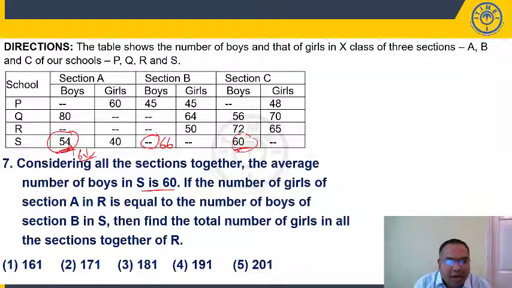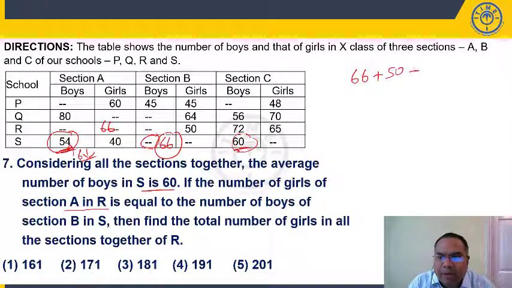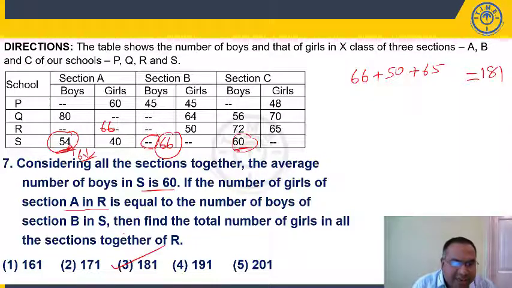Now the number of girls of section A in R is equal to the number of boys of section B in S. Number of boys in section B in S, this is S, this is section B, number of boys is 66. This is equal to the number of girls in section A in R, so this should be 66. Then find the total number of girls in all sections together of R. All three sections: 66 plus 50 plus 65. So 66 plus 50 is 116 plus 65, 181. 181 is present in choice 3.